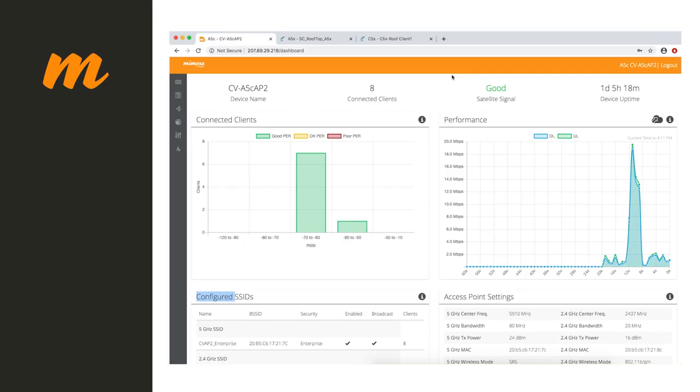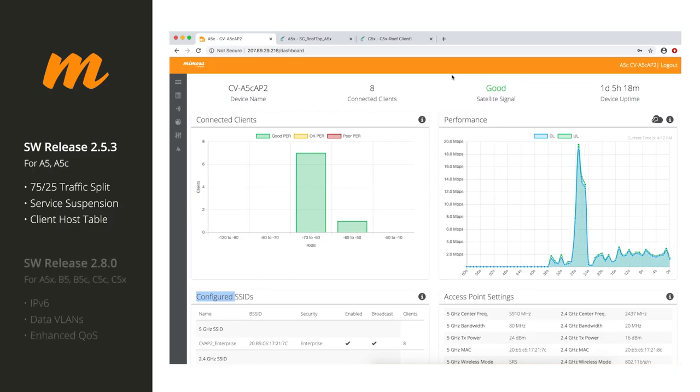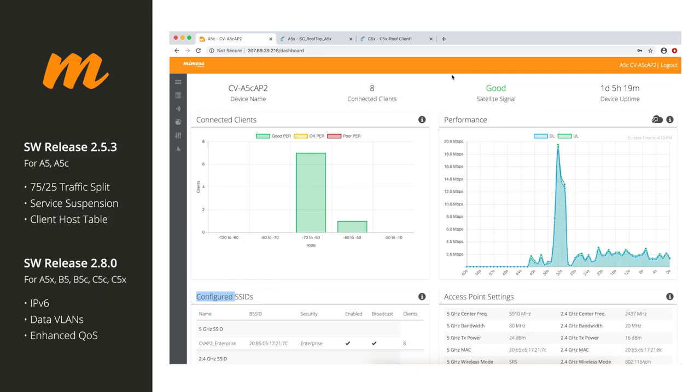So today we're going to be talking about new major Mimosa software features coming in Q2 of 2020. There are several for software release 253, which is only applicable for the A5C and A5. And then we have a huge release called software version 280, which will be for the A5X, the B5, the B5C, the C5C, and the C5X.